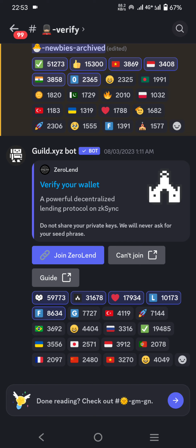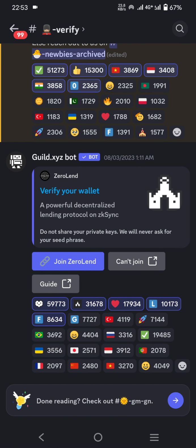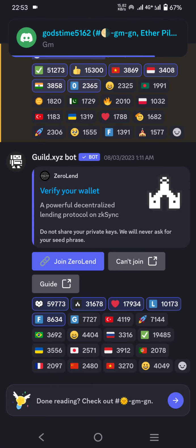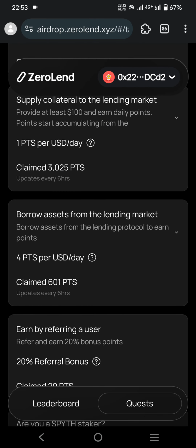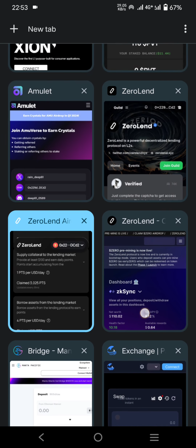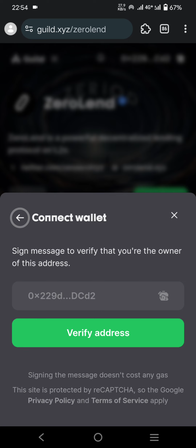After joining Discord, you have to go to the guild. I provided all links in the description. So go to the guild link in your browser. This is the ZeroLend guild link. You have to verify first here, like you connect your wallet, Discord, Twitter, and Telegram. That's it. This is the process.